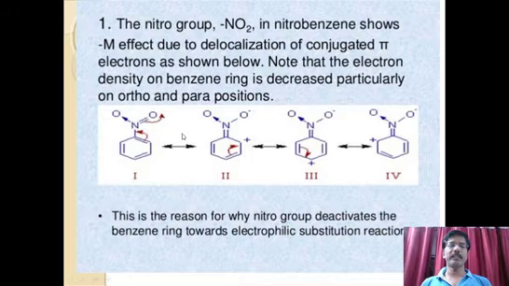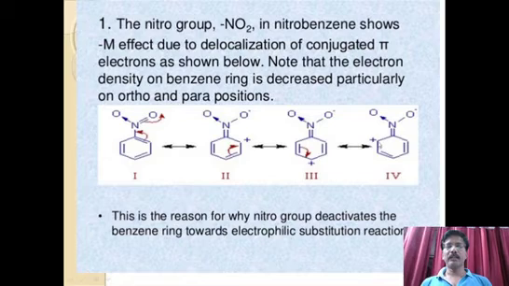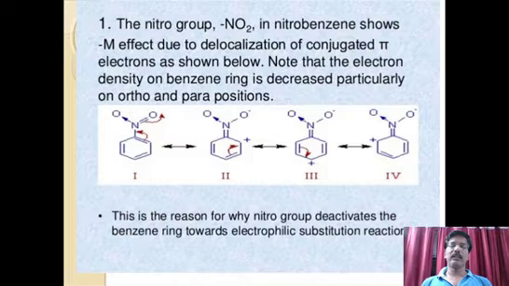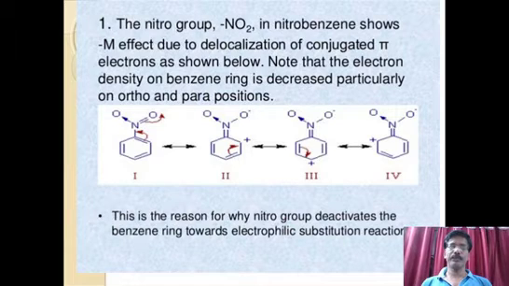That is, a positive charge is there on the ortho position. Then this positive charge is delocalized. That is, it shifts its place from ortho to para position, again to the other ortho position on the left side. So we can easily see that due to the effect of the nitro group, a positive charge is rotating on the benzene plane. That is, electrons are withdrawn from the benzene plane towards NO2. So the benzene ring is becoming electron deficient.